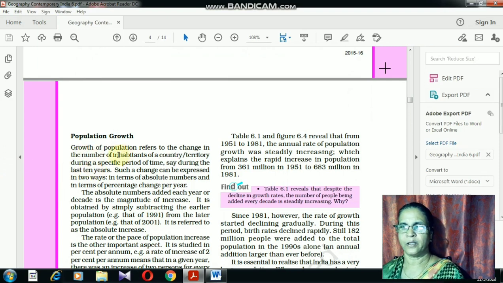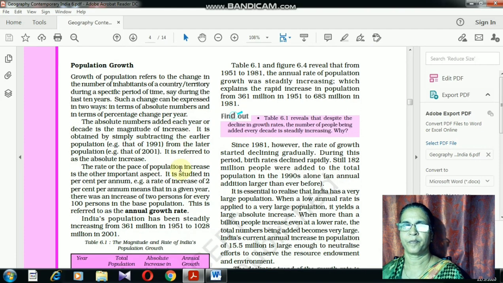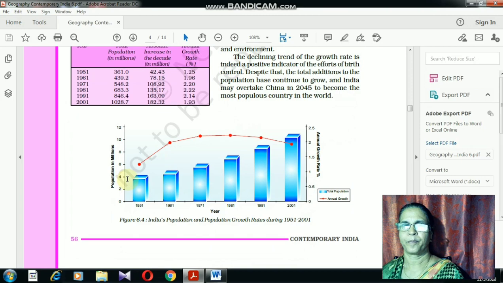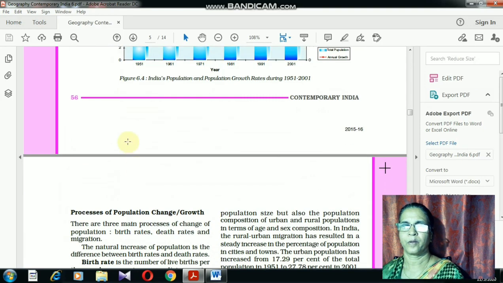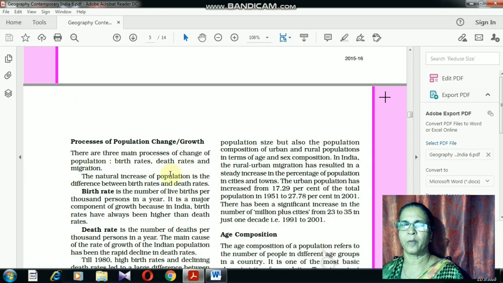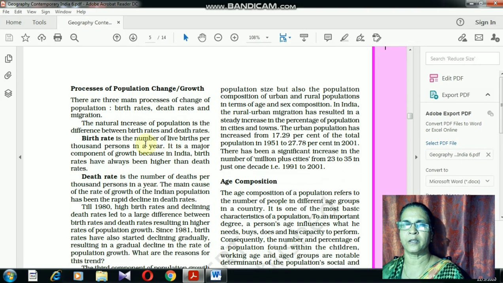Population growth and change we are supposed to see. What do you mean by population growth? It refers to the change in the number of inhabitants of a country or in a territory during a specific period of time. Then population change. Change in population could be measured by three terms: birth rate, death rate and migration.